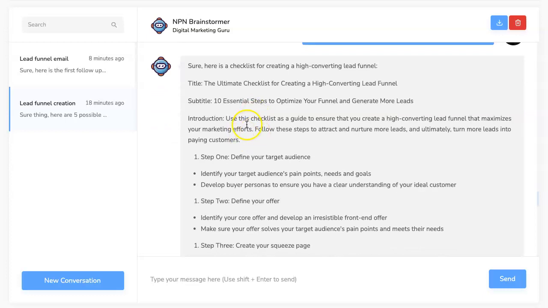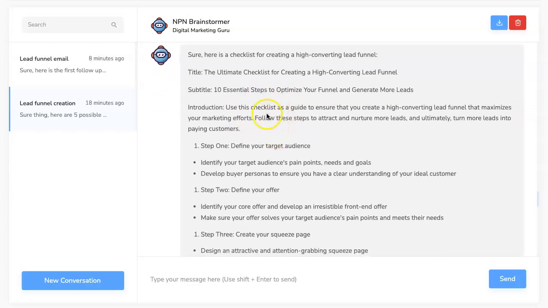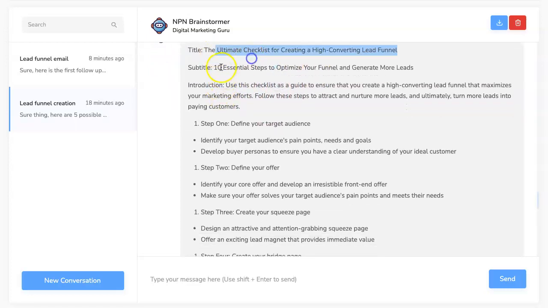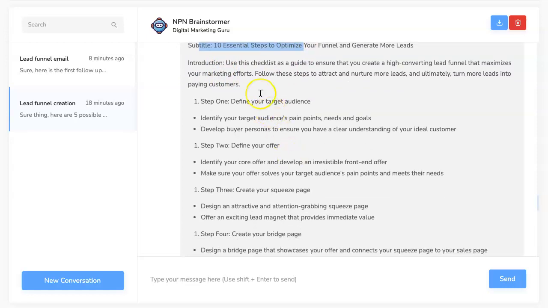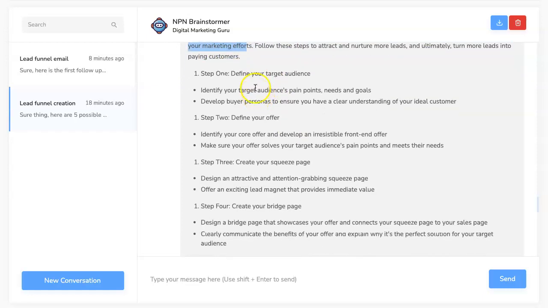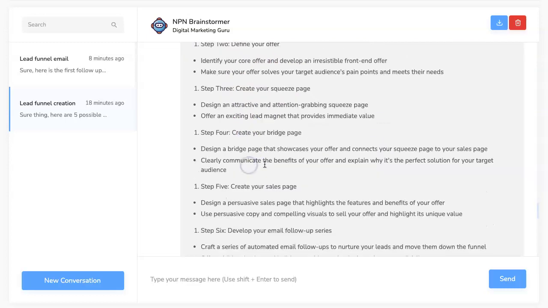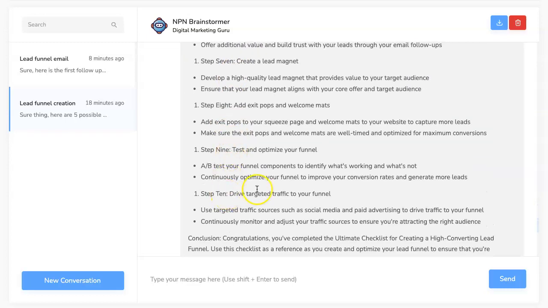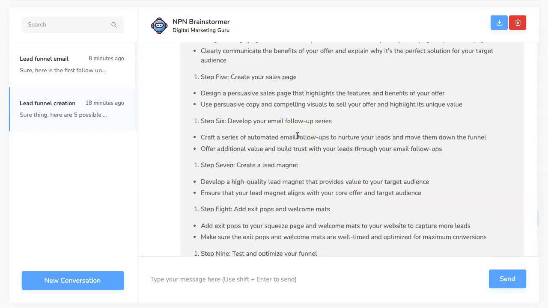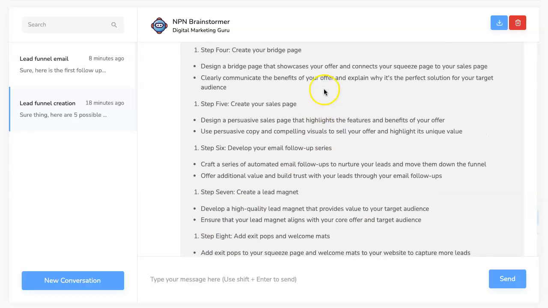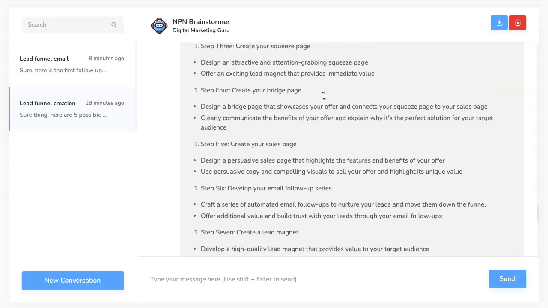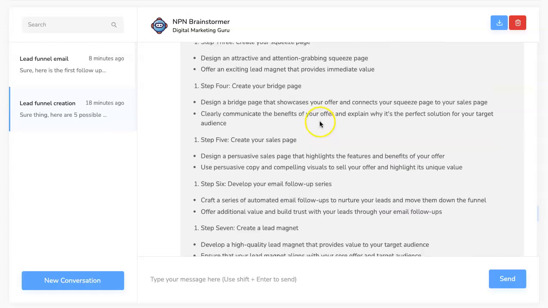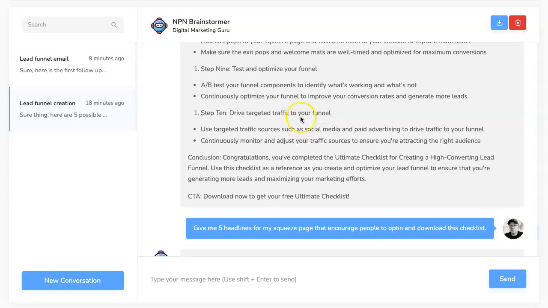Okay, so it gave me the complete checklist with all the content. Right, so here's a checklist for creating a high converting funnel. And it gave me a title, gave me a subtitle, gave me an introduction, it gave me step 1, step 2, step 3, step 4, 5, 6, all the way up to step 10, right, which is a pretty solid checklist for how to create a high converting lead funnel. Okay, so there's all the information.